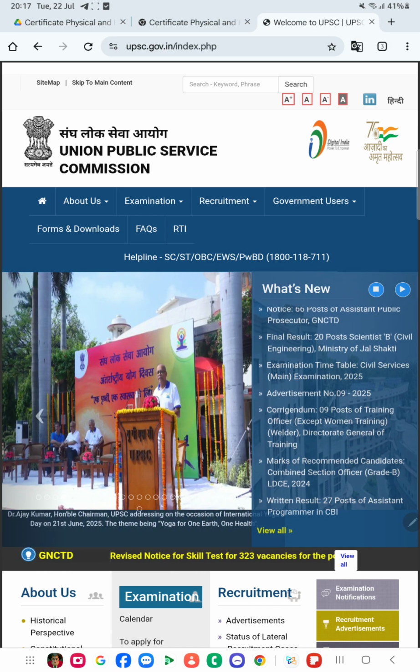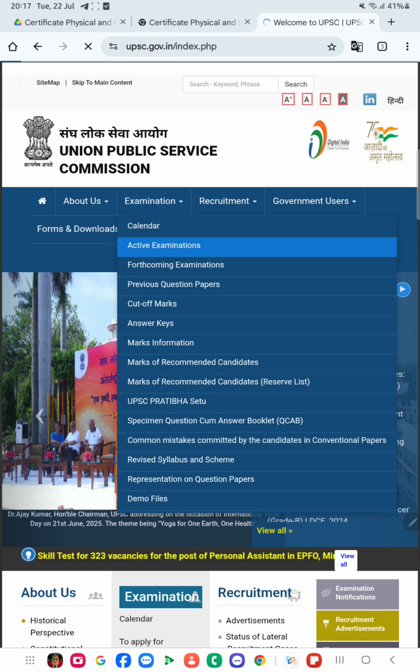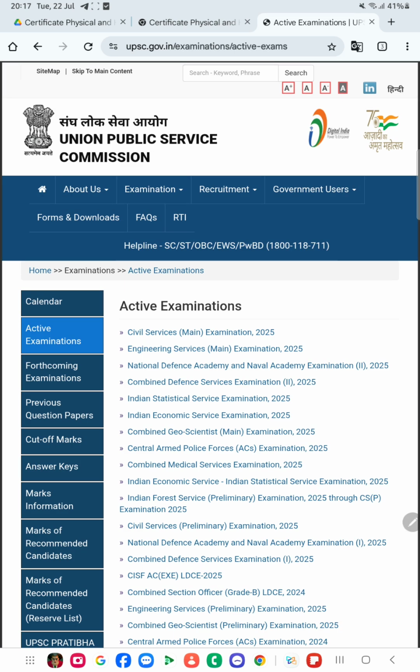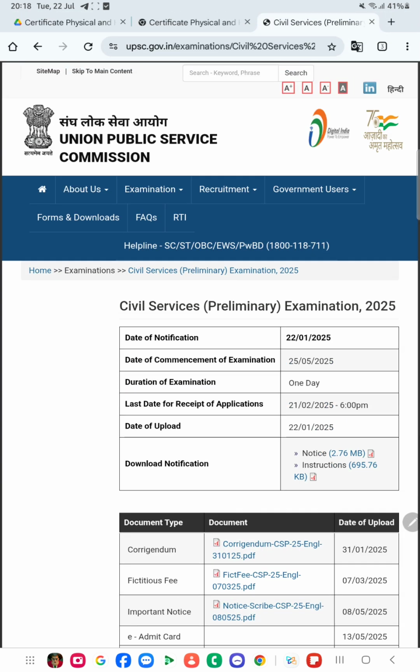First, after coming to this page, you can click on Examination and then come to Active Examinations. As the prelims 2026 notification has not come yet, we are going to see the details of the Civil Services Preliminary Examination 2025. Here we can know many things about the overall structure of the preliminary examination and the mains examination of the civil services examination.